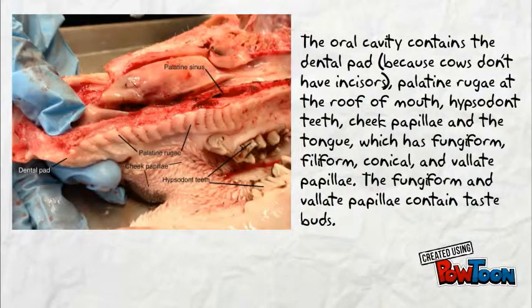The oral cavity contains the dental pad, palatal rugae, brachydont teeth, cheek papillae, and the tongue, which has fungiform, filiform, conical, and vallate papillae. The fungiform and vallate papillae contain taste buds.